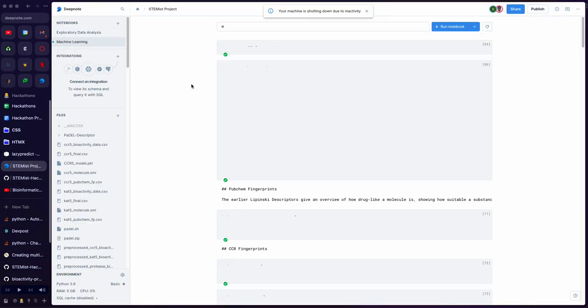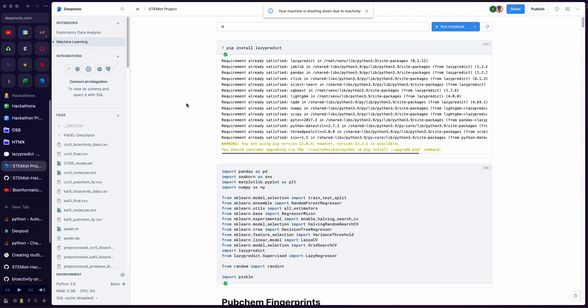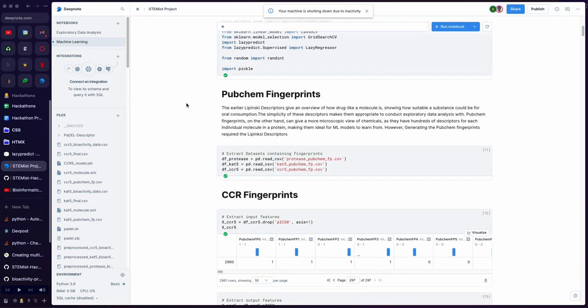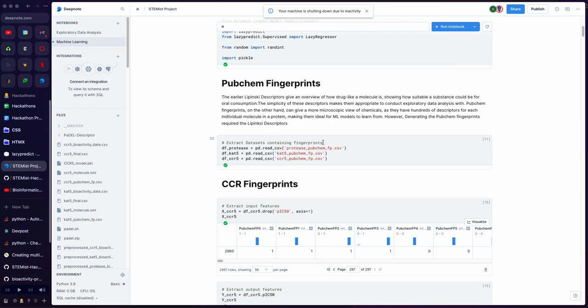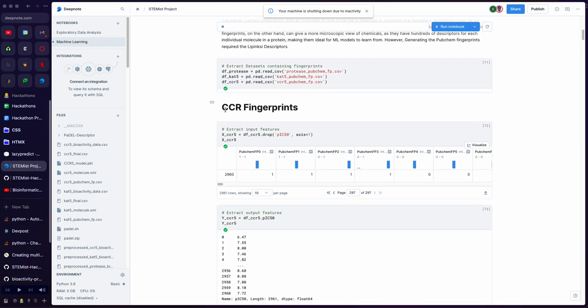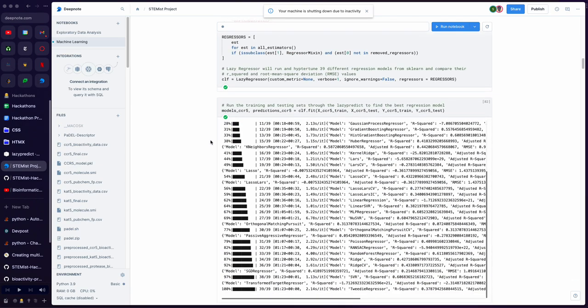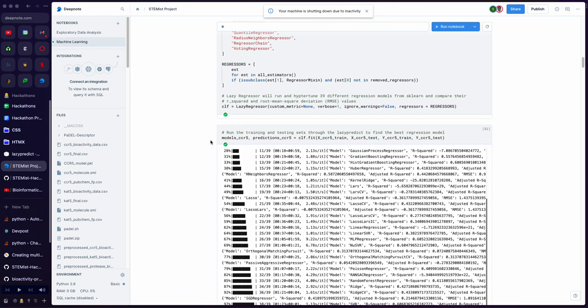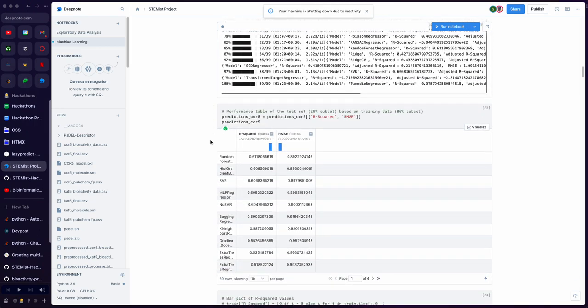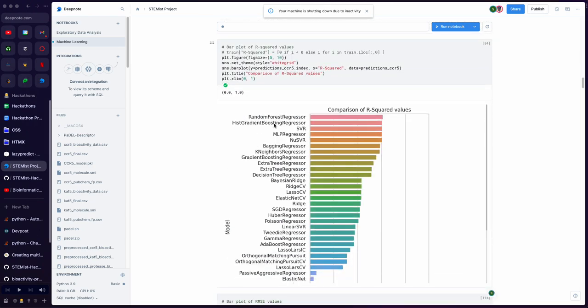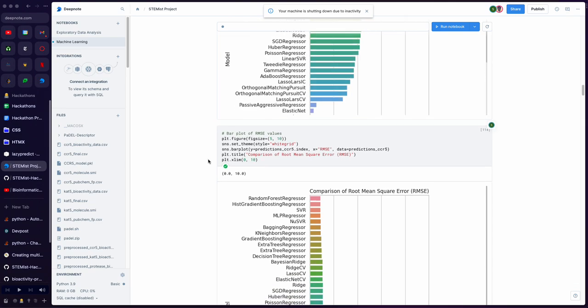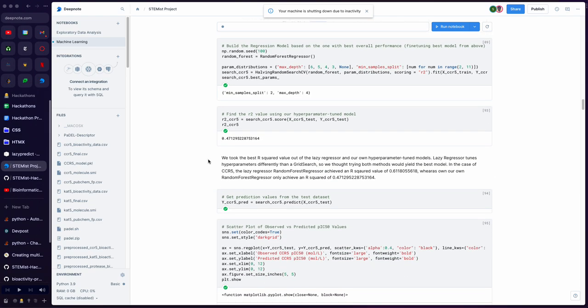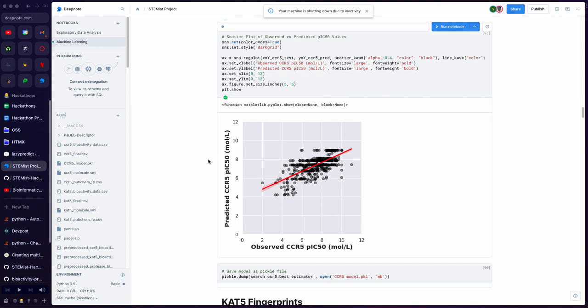And then moving on, we will need to form regression models using the fingerprint data. So first, we use the fingerprint data for each one. We used the data for each molecule for CCR5, CAT5, and protease, first with CCR5. And we use LazyPredict in order to find the best possible regression model. As you can see here, the random forest regressor has the best R-squared value and the least root mean square error. And we can see that the pattern overall is very correlated for the observed and predicted.